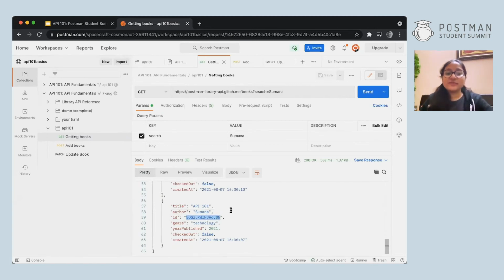What is the difference between put and post? Post is for adding information. And once you've added, if you see that there's an error, maybe I had to write API 101 with Postman and instead I wrote just API 101, then we will be using put or patch method, which is for updating the information.